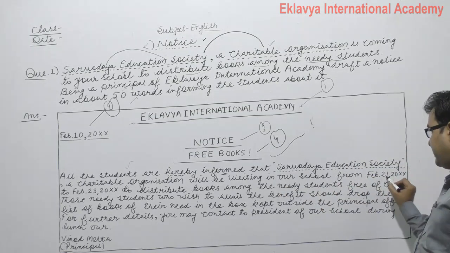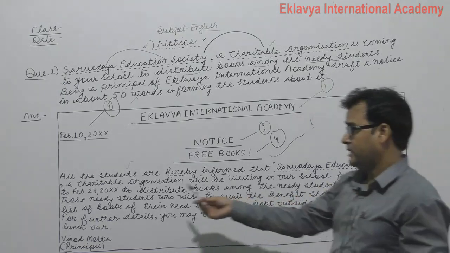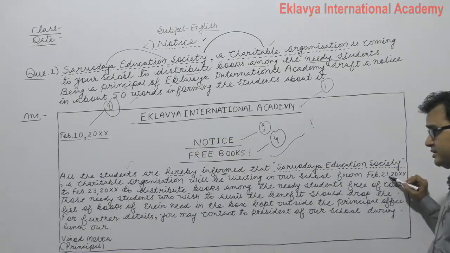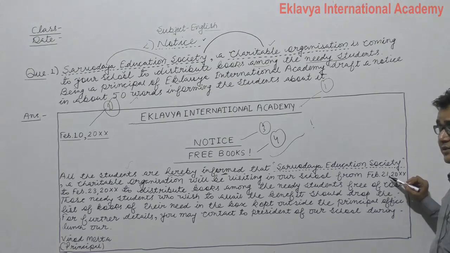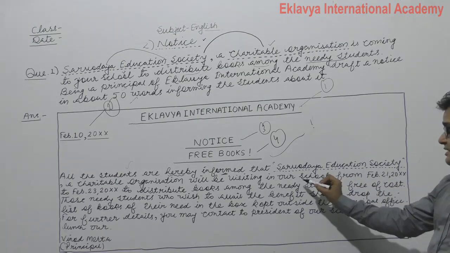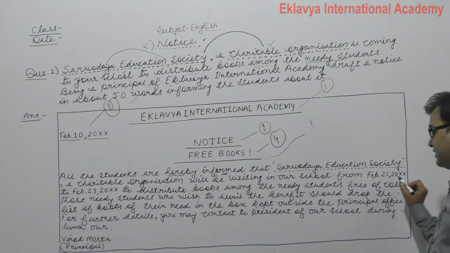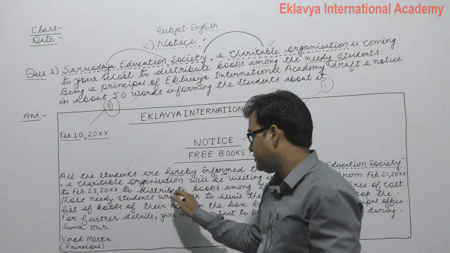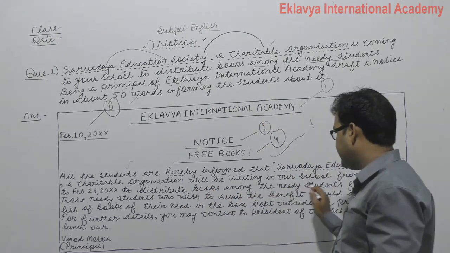From February 21st 20XX to February 23rd 20XX. It means on 21st, 22nd and 23rd of February, 3 days. We'll be visiting from February 21st to February 23rd to distribute books among the needy students.